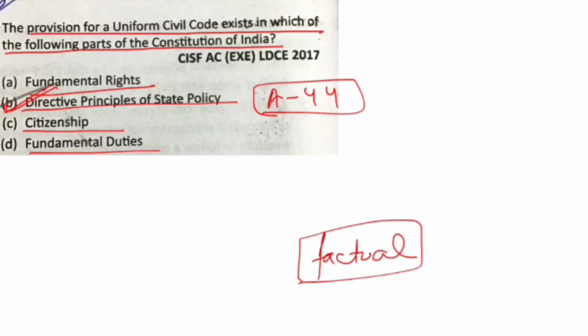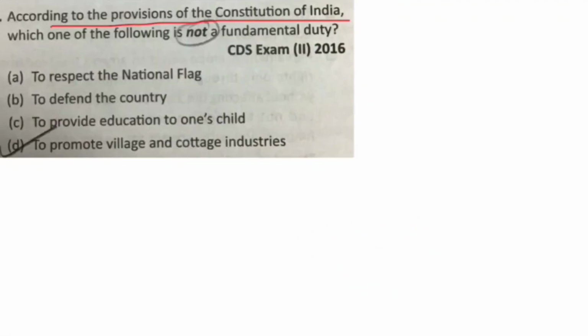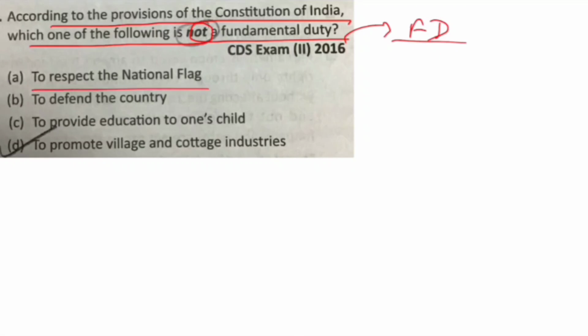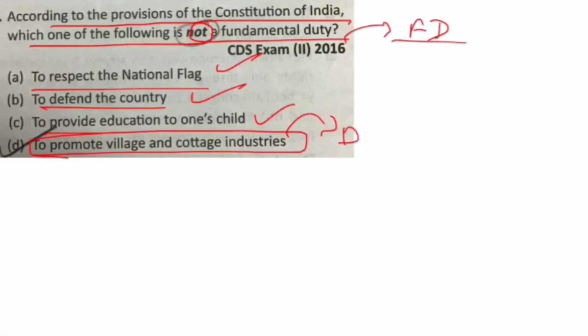Next, according to the provisions of Constitution of India, which one of the following is not a fundamental duty? This is a question of fundamental duty. To respect the national flag, it is. To defend the country is. To provide education to one's child is. To promote the village and cottage industries. This is a directive principle of state policy that is Gandhian in nature. So D is correct and this is your answer.